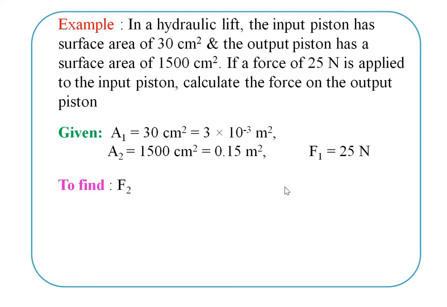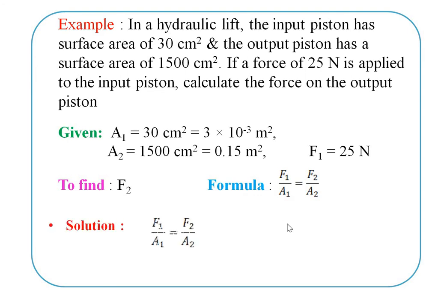So here we find the force F2. We know the formula is F1 divided by A1 is equal to F2 divided by A2.